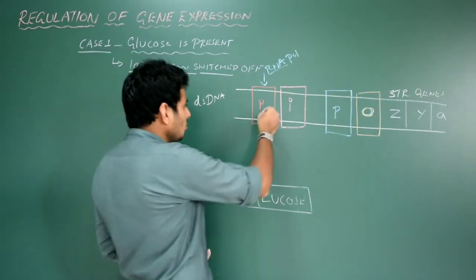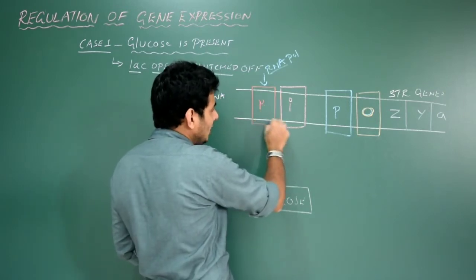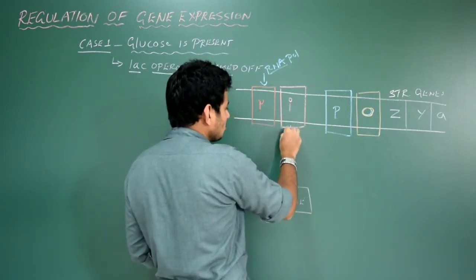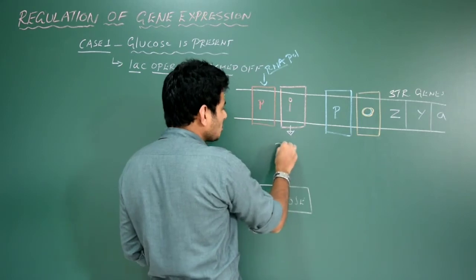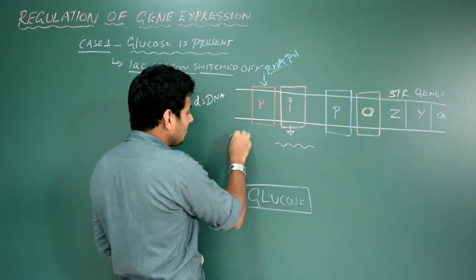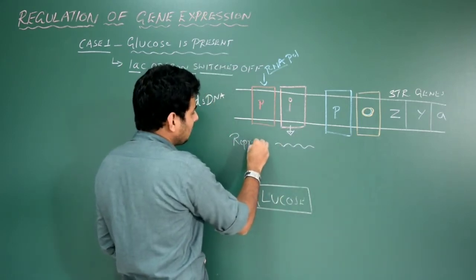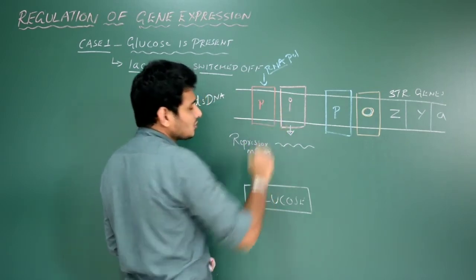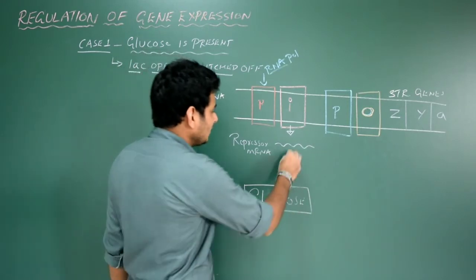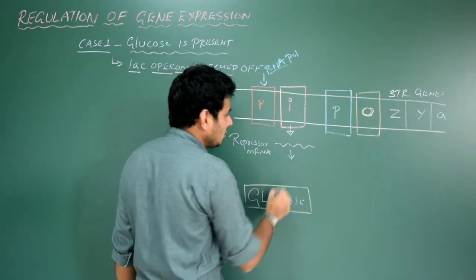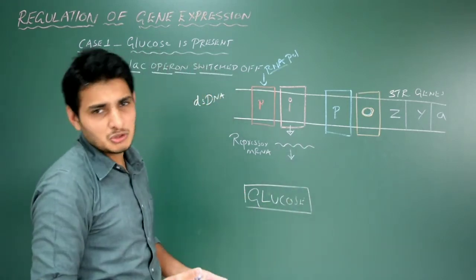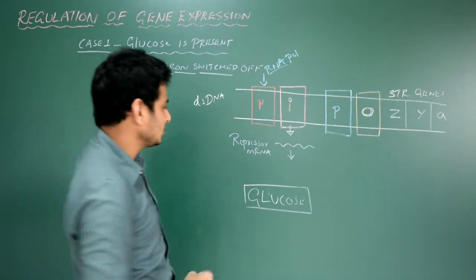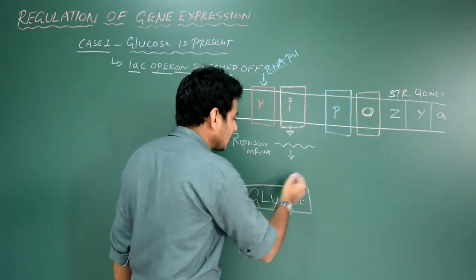So RNA polymerase now binds to the promoter and it will transcribe gene I. That is the regulator gene. It's going to produce one mRNA. The name of the mRNA is repressor mRNA, which is produced from the regulatory gene, and this mRNA is now going to encounter one ribosome and produce a polypeptide chain, that is nothing but a protein, during translation.